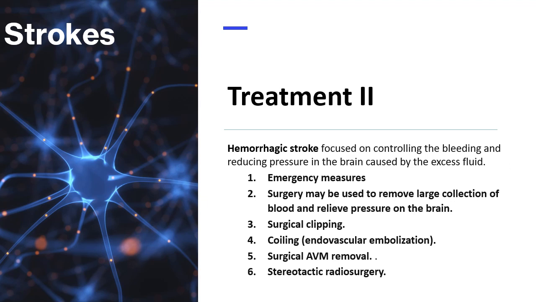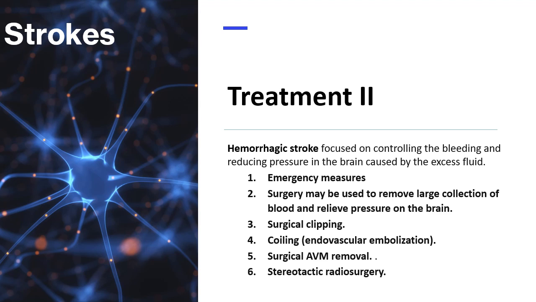In hemorrhagic stroke, emergency treatment focuses on controlling the bleeding and reducing pressure in the brain caused by the excess fluid. Emergency measures include medications that lower intracranial pressure like mannitol, antihypertensives, antiepileptics like diazepam, and drugs that prevent cerebral vasospasm like calcium channel blockers and magnesium. Patients on anticoagulants may also be given drugs to counteract them, like vitamin K and protamine.